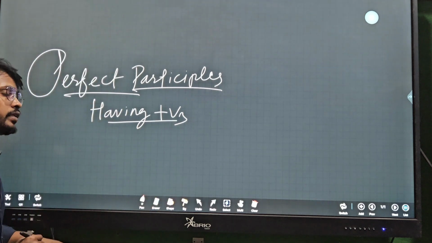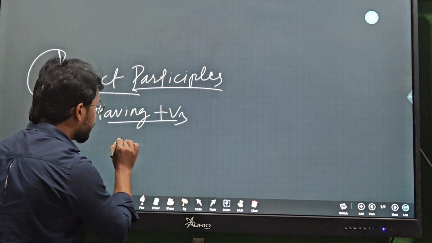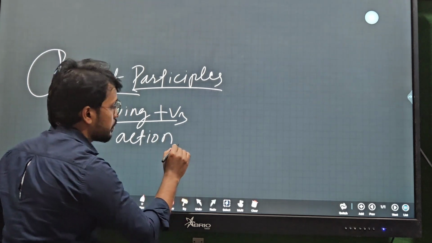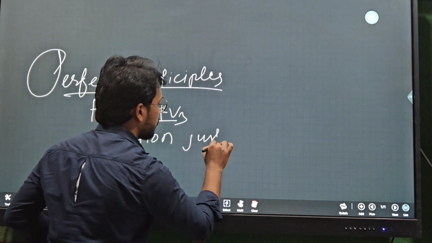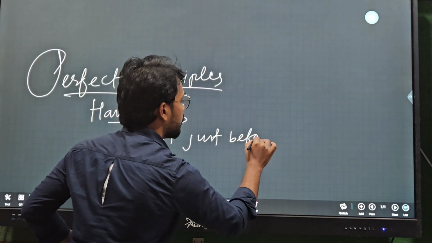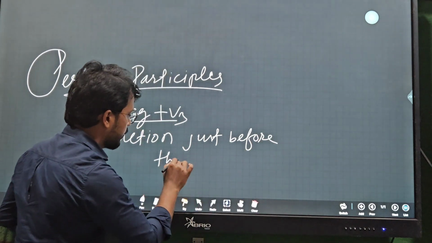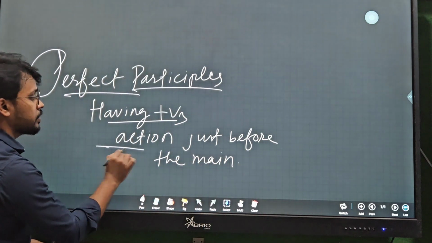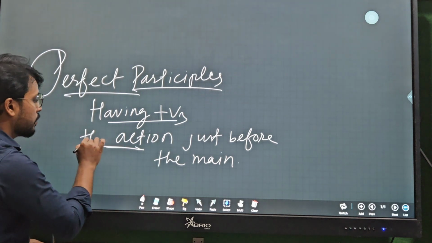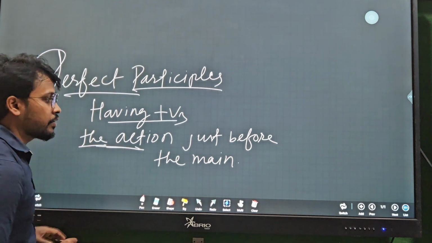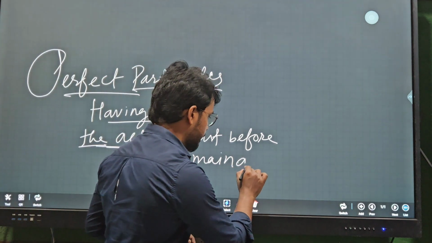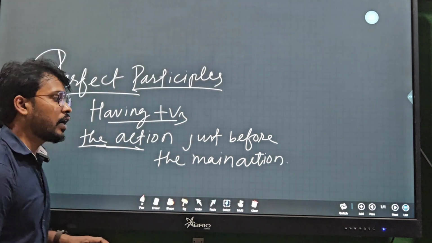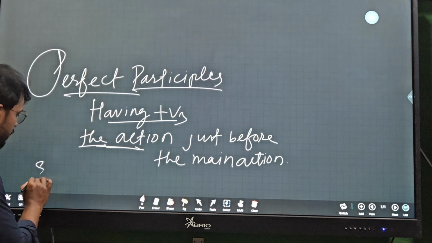They represent the action just before the main action. So we can give you an example here.